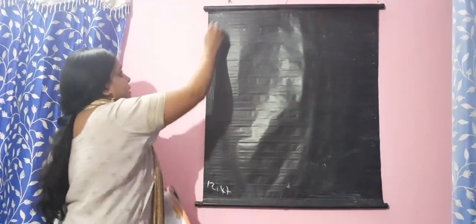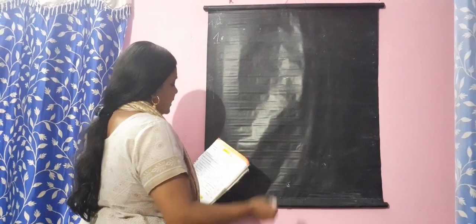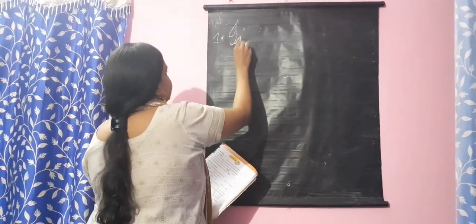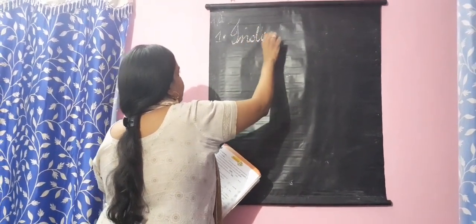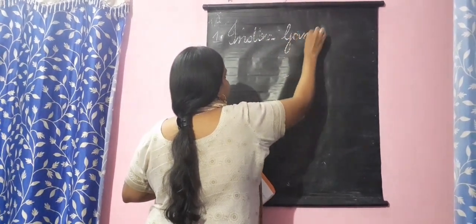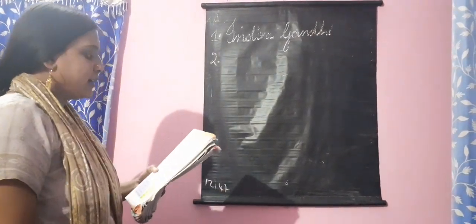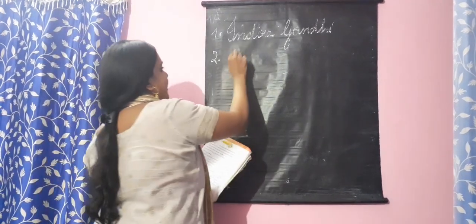First, we'll fill in the blanks. Which canal brings river water from Satluj to Rajasthan? Indira Gandhi Canal. Second, the women of Rajasthan wear bright colored skirts called ghagras.